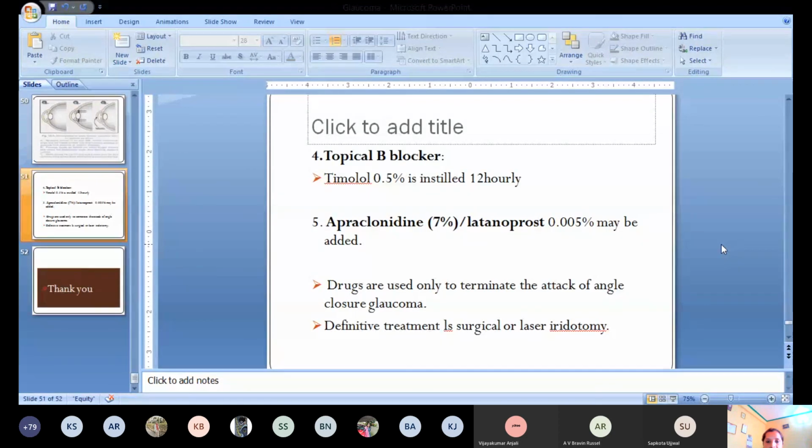So this is the last slide regarding our glaucoma. Acute congestive glaucoma, open angle glaucoma. So thank you all of you. If you have any doubt, then we can discuss.